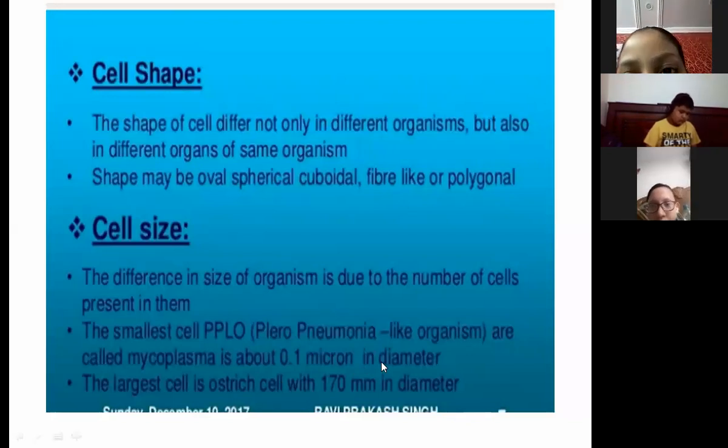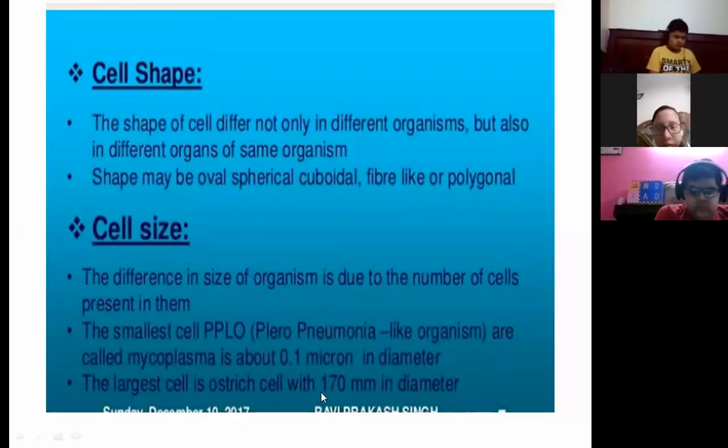It's very, very small. The largest cell is that of an ostrich egg, 170 in diameter. Kindly mark it, children, it's very important. The smallest cell is mycoplasma, about 0.1 micron in diameter, and the largest cell is 170 in diameter. You may underline this.